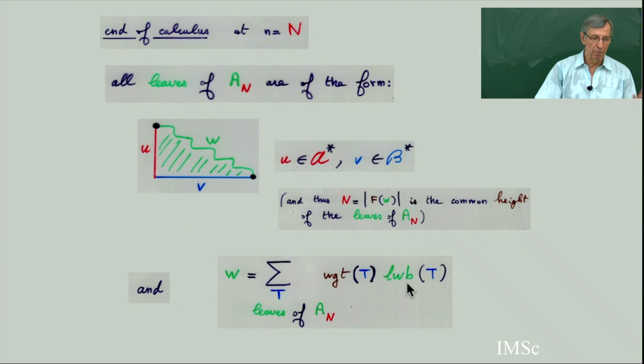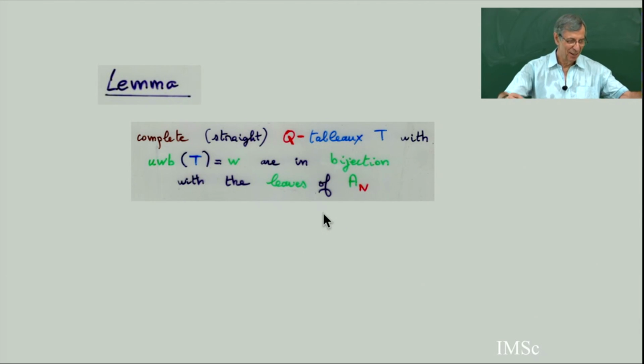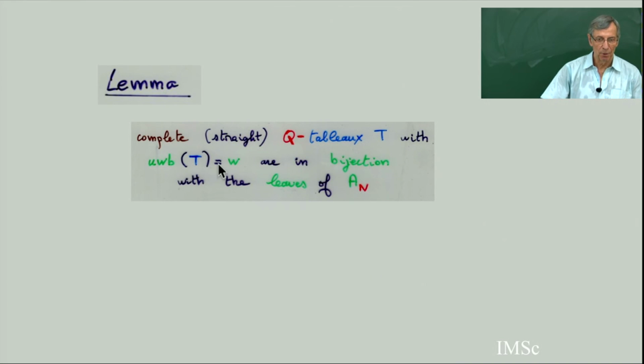And I will get the proof of my main theorem if I show the following lemma: that the complete straight Q tableau with a lower border equal to upper border equal to W are in bijection with the leaves of this tree. The leaves I get at the end are some Q tableau, and in fact you can prove that the leaves are in bijection, one by one, with all the possible complete Q tableau with a given upper border equal to W.